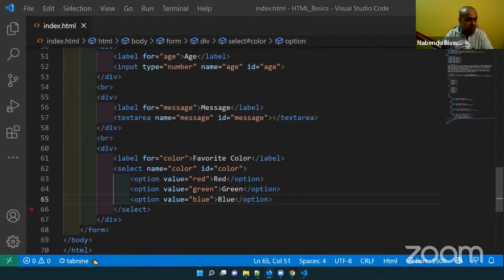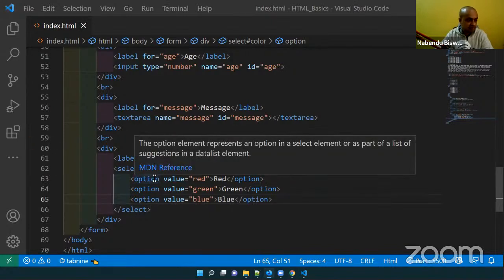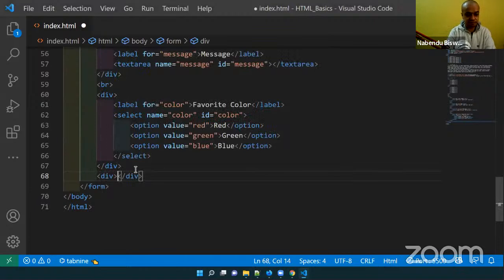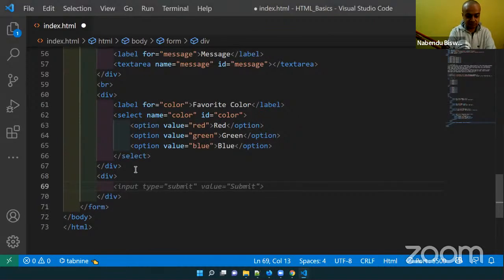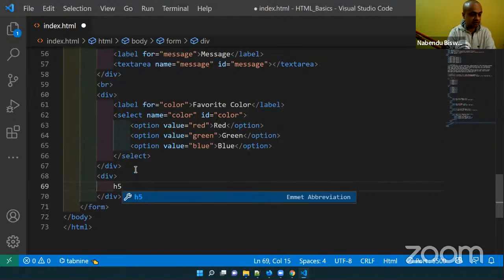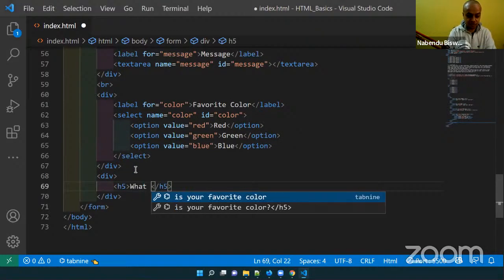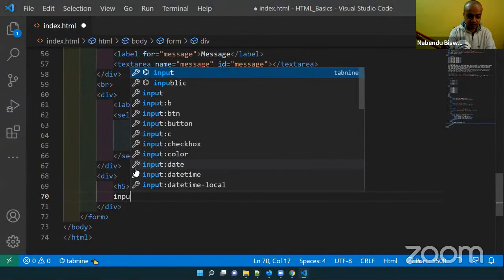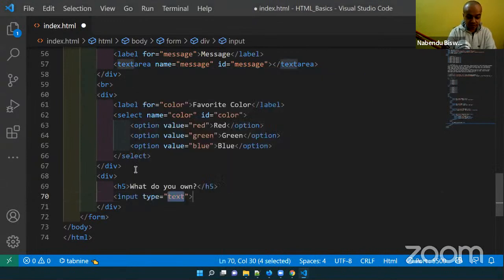Next, we are going to see two other important things. One of them is a checkbox, the other is a radio box. So this div will come, and let me have an h5. Then input, type not text, input type checkbox.